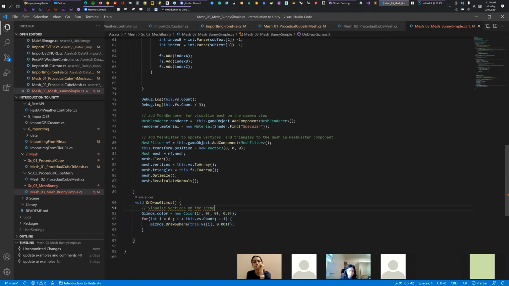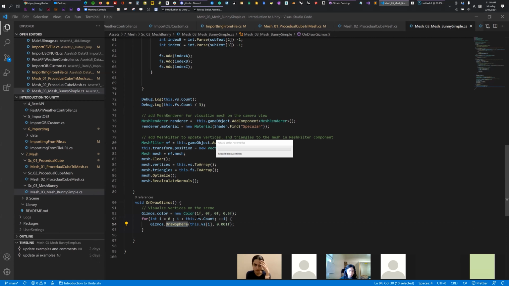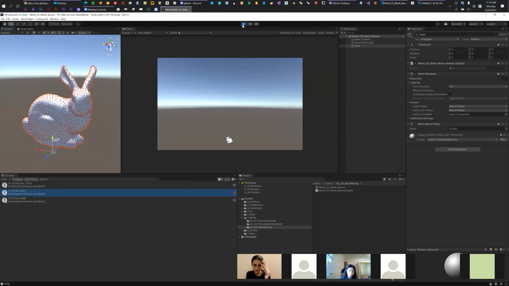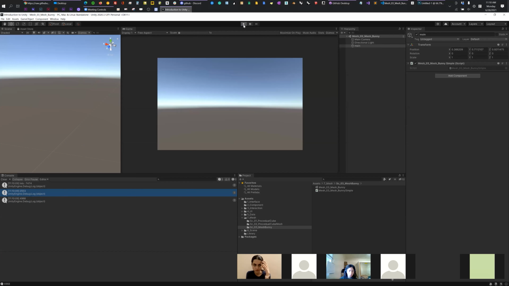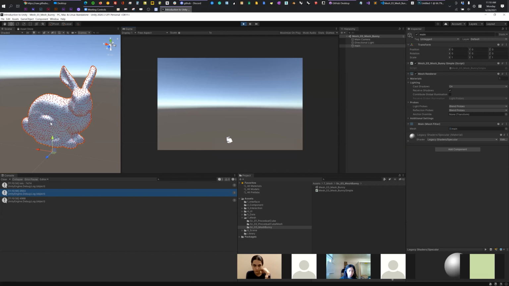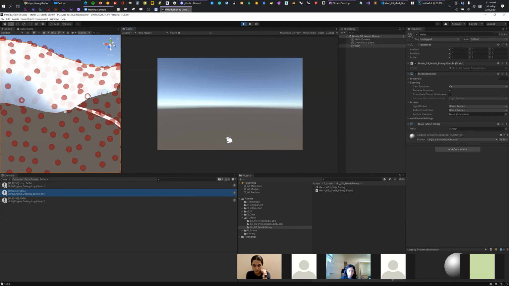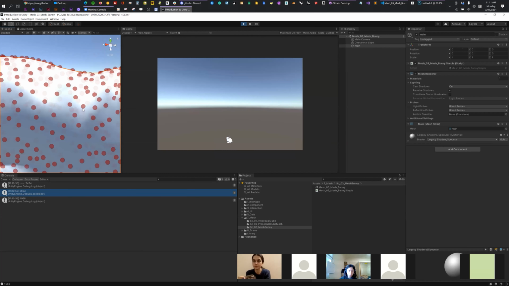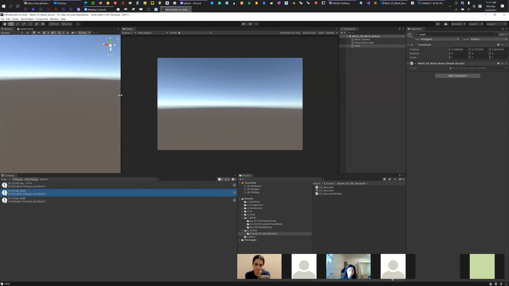Oops, it's not. Because this is really good for debugging or visualizing quickly. Yeah, I mean, this sphere is visualizing the vertices, not the centroid of the triangle. See, individual thing. This is one triangle, this is one triangle, this is one triangle, this is one triangle. So yeah, that's it.